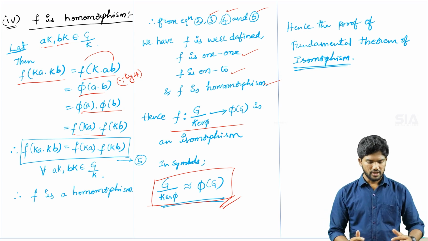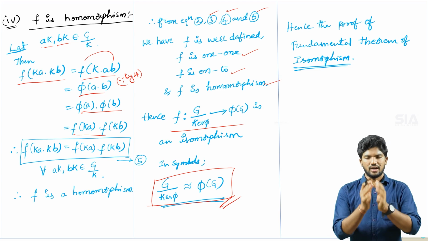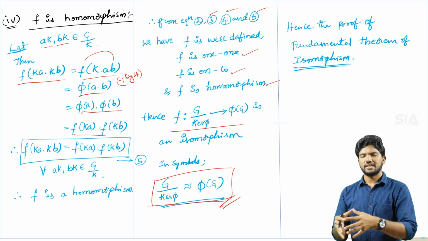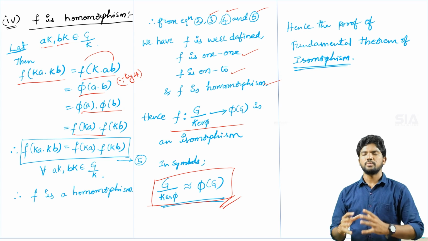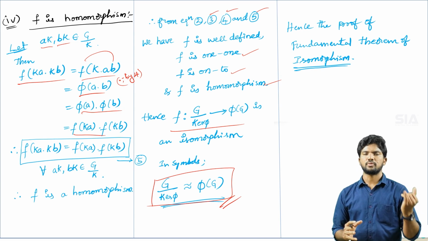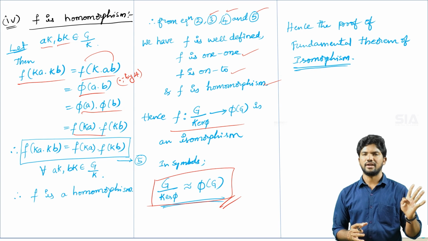In the statement of this theorem, first of all we have one mapping. After that we assumed another mapping, small f. We proved that this defined mapping is an isomorphism by proving the well-defined, one-one, onto and homomorphism conditions.